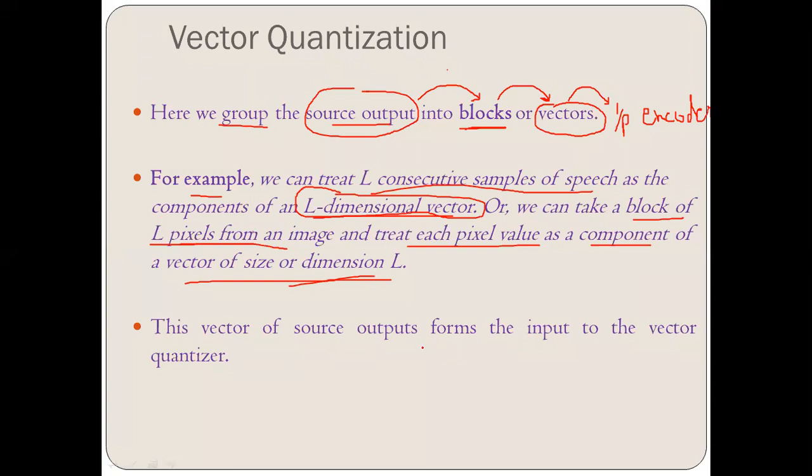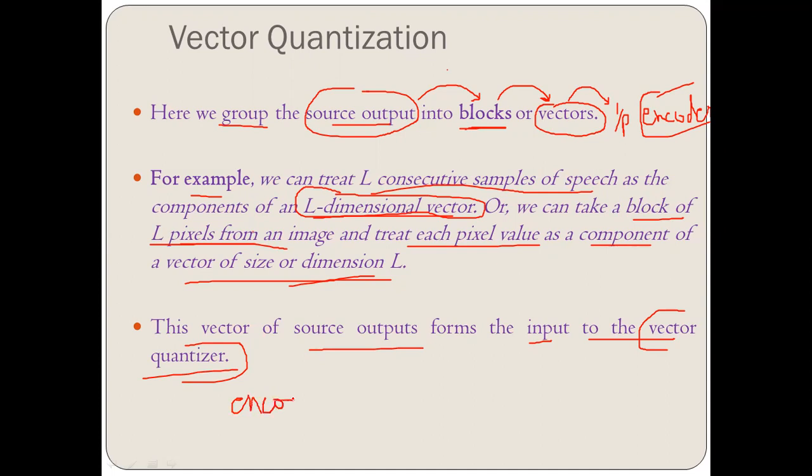This vector of source output forms the input to the vector quantizer, right? This is what I told you. The source output will group the data into blocks, and these blocks are called vectors, and this will work as an input to the encoder. Encoder of what? Encoder of the vector quantizer. The vector quantizer comprises an encoder and a decoder, so it will work as an input to the encoder of the vector quantizer, right?